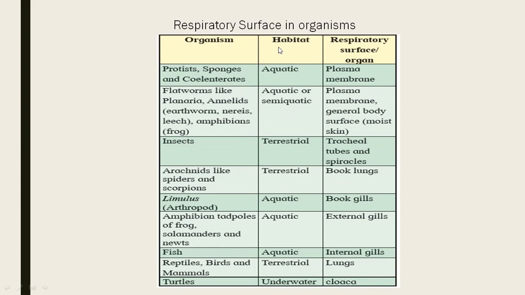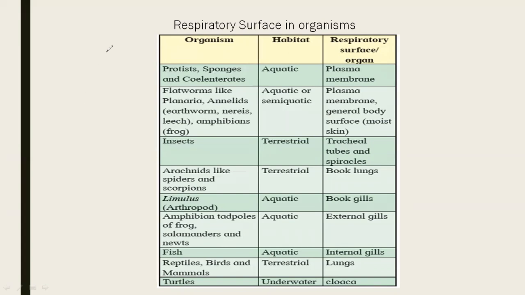Different organisms have different types of respiratory organs. Protists, sponges, and coelenterates. Now, can you give me the example of each? Give me the example of a protist. Give me the example of coelenterates. Sponges, you know, sponges belong to Porifera. In class 11th, we had studied all these organisms.